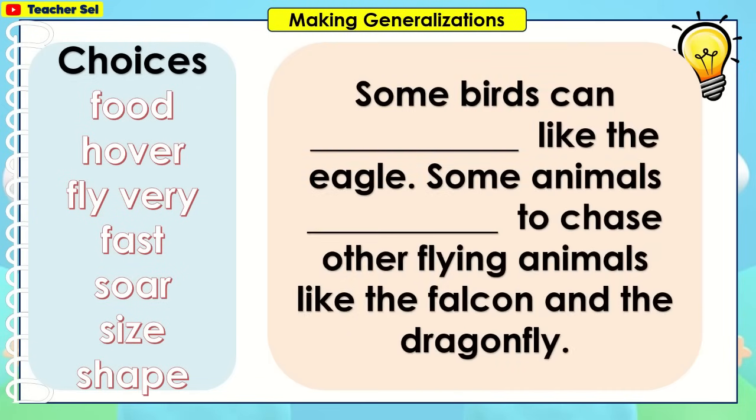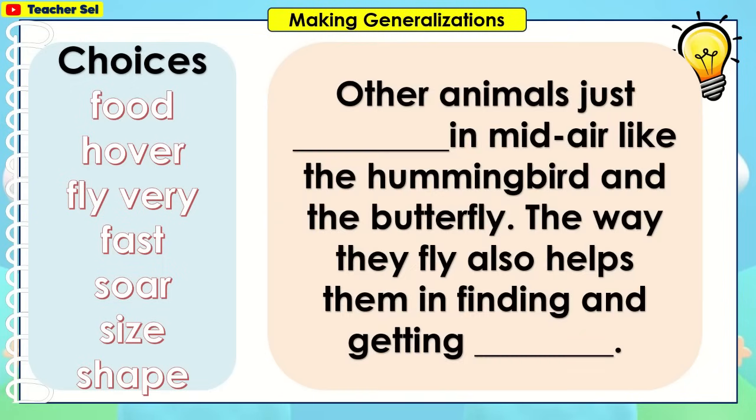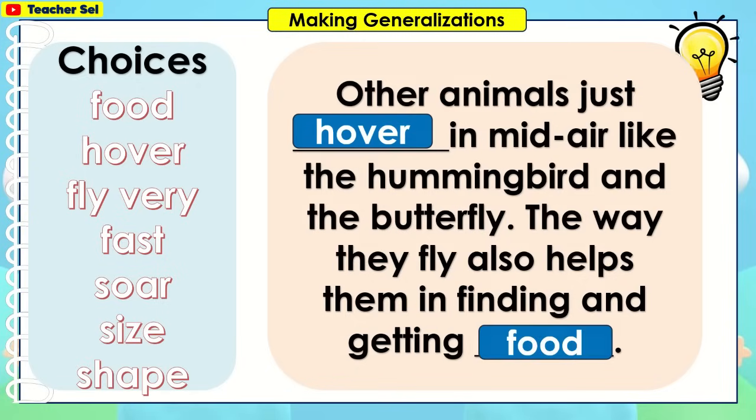Some animals blank to chase other flying animals, like the falcon and the dragonfly. Soar, fly very fast. Other animals just like blank in mid-air like the hummingbird and the butterfly. The way they fly also helps them in finding and getting blank. Hover, food.